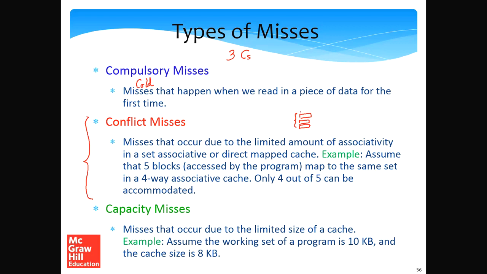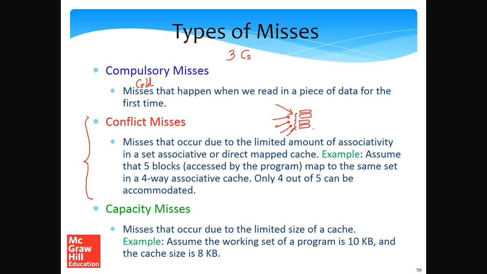The access of the program is such that maybe you very frequently access five separate addresses and five separate cache lines that are mapping to this set. Since this set can only contain four entries and there are five accesses to five separate blocks or cache lines, one of them will need to get displaced, the other one will come in. So we'll have a lot of evictions because only four out of those five can be accommodated.